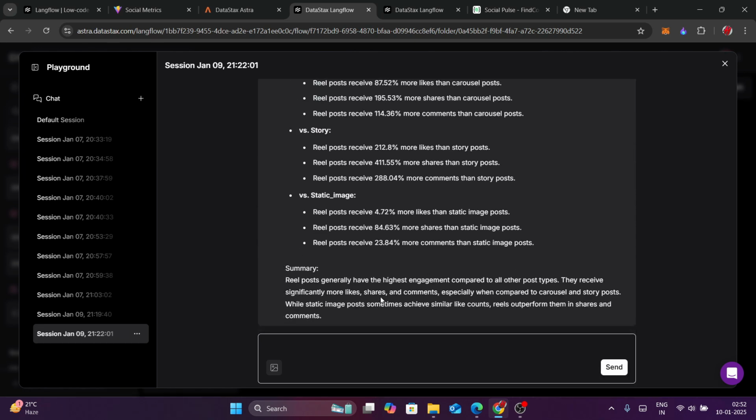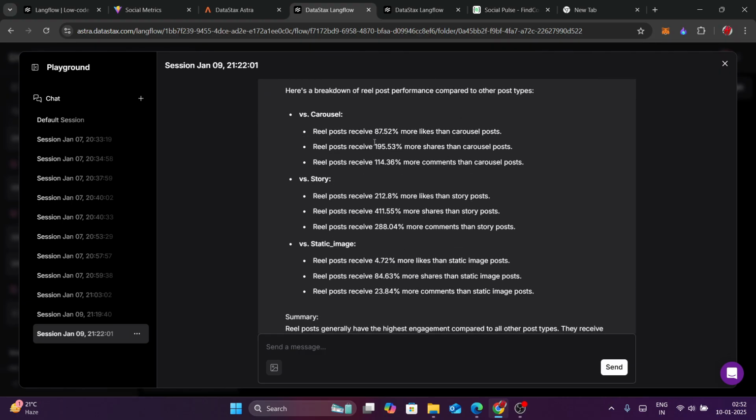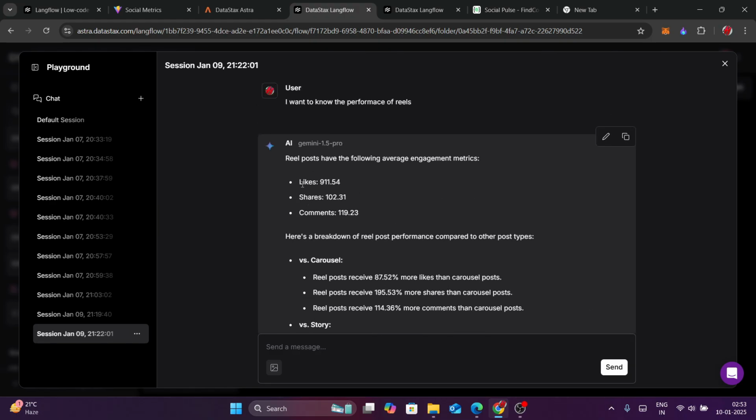Yeah, here's the whole analysis of the reels. First of all, it gives the average engagement metrics like average likes, average shares, and average comments that a reel receives, and it also compares it with carousel, story, and static image posts. And in the end, it also gives the summary, and I can say that this data is very much accurate.